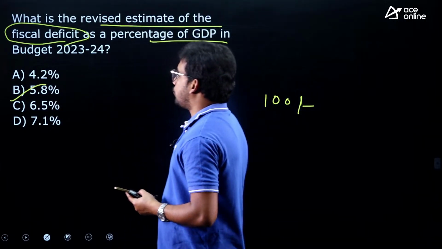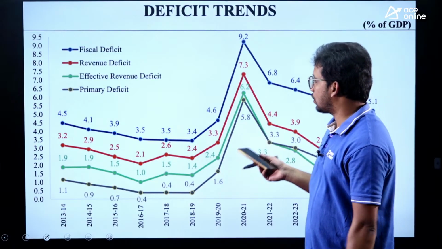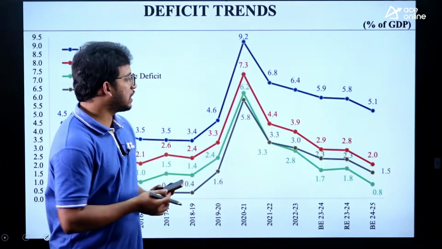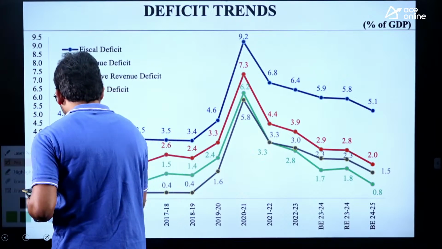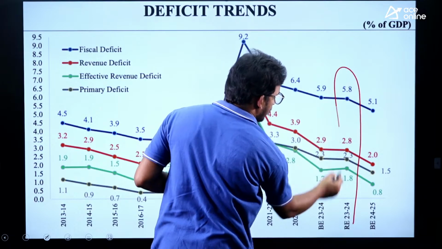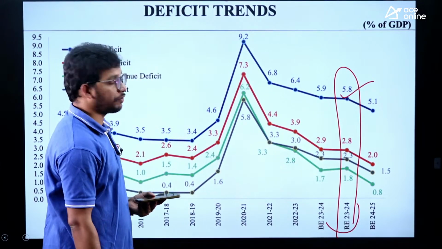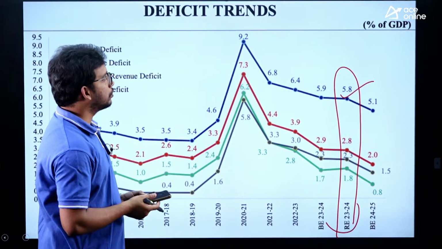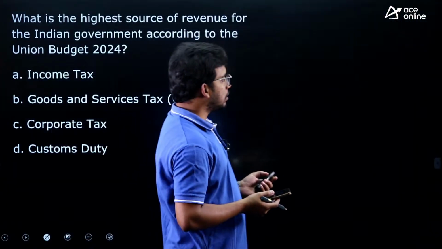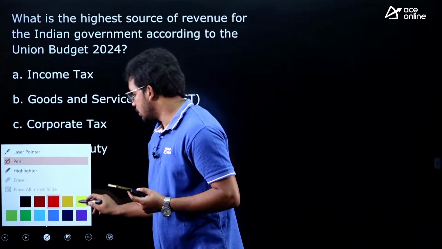So answer is 5.8. Venkat has answered. So you can see here, fiscal deficit of 2023-24, they have asked about the 2023-24 revised, right? So 5.8 is the answer, a very important one, right? To be remembered, that is about the fiscal deficit. So Venkat has answered this correctly.